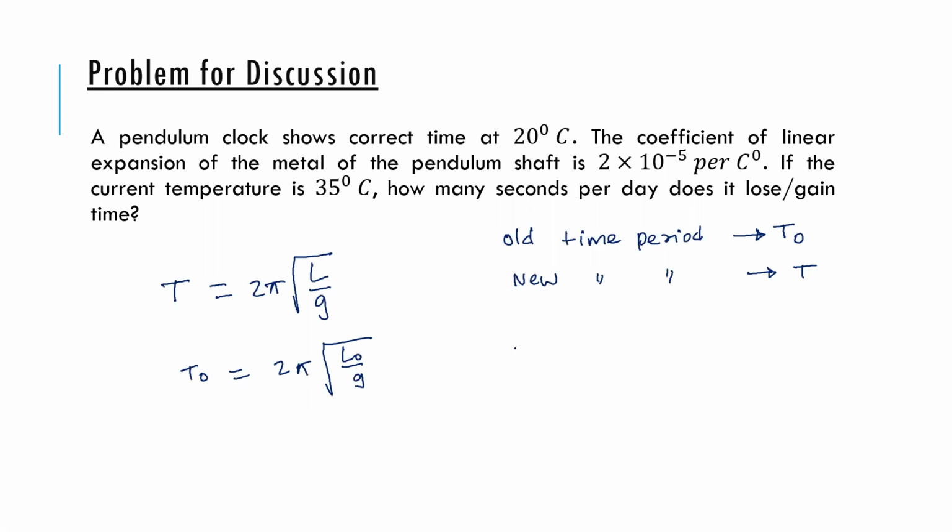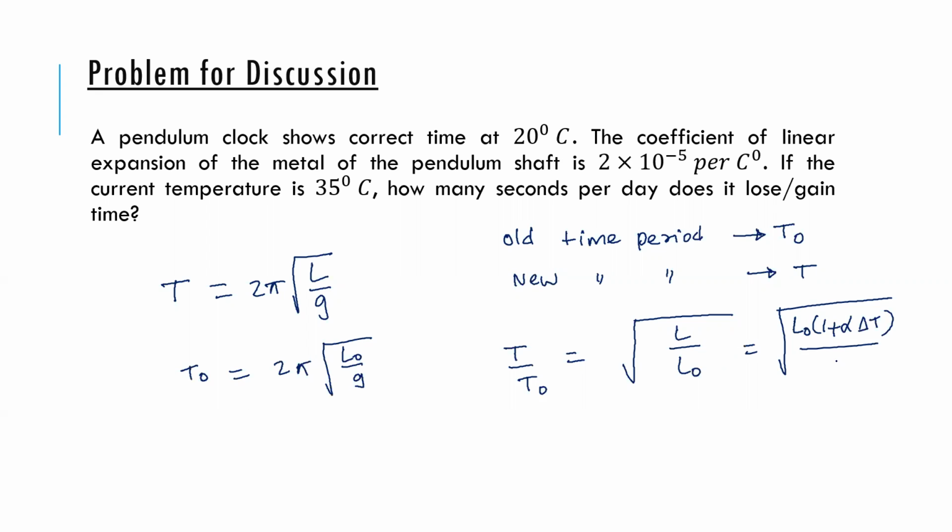So if I divide these two, what do I get? T by T naught would be square root of L by L naught. Now I can write L as original length into 1 plus alpha into change in temperature. This L naught disappears. Now here I can write T by T naught using the binomial expansion: 1 plus x raised to n is equal to 1 plus nx if x is much smaller than 1.